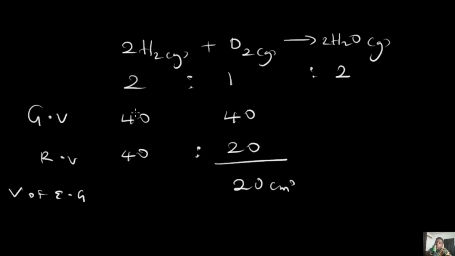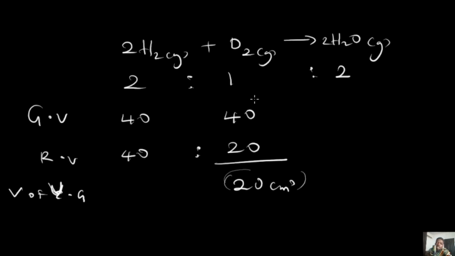If you notice, when we are given 40 of hydrogen, we used all the 40. But given 40 of oxygen, you are not going to use all of them, because the ratio is 2:1. For every 40 you use of hydrogen, you need 20 of oxygen, meaning that you will have 20 remaining. That 20 that is remaining is what we refer to as the volume of unused gas, the excess gas that is remaining after the reaction is done.